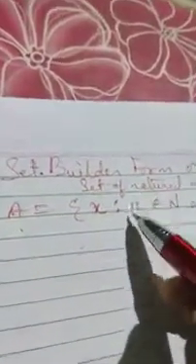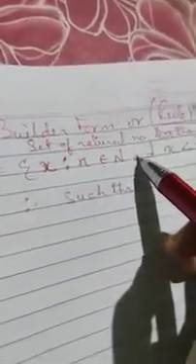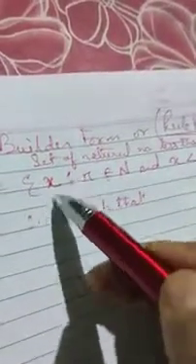Because here it is written set of natural numbers less than 7. So in the formula you write x such that, this symbol means such that, and already explained, this symbol means belongs to, natural number, and x less than 7, because x is the element.